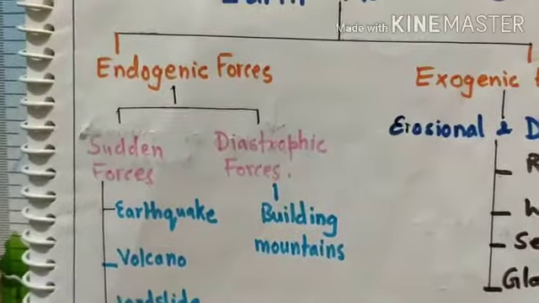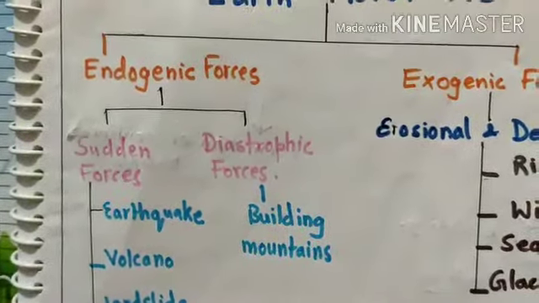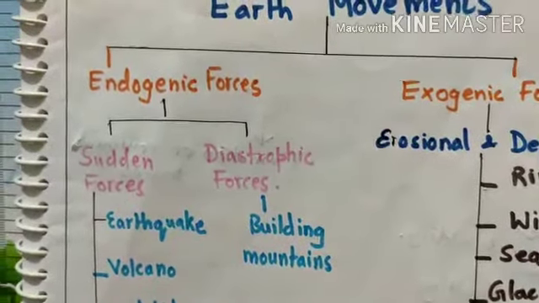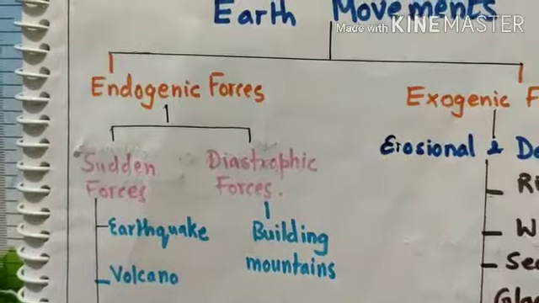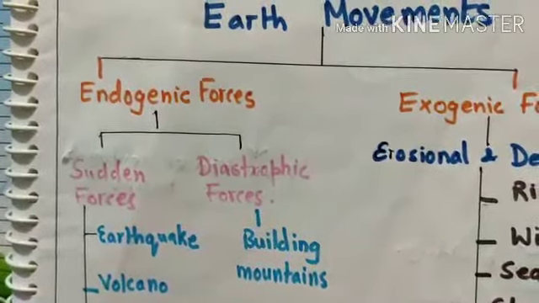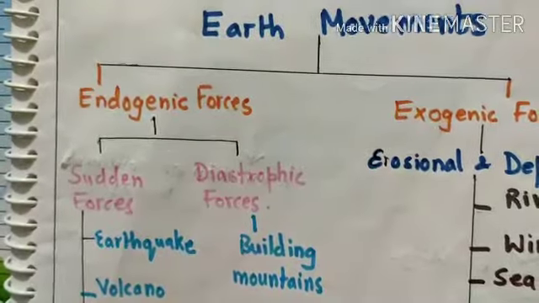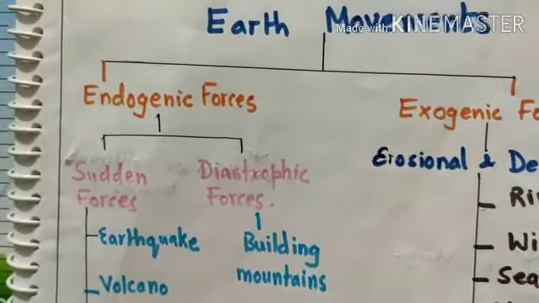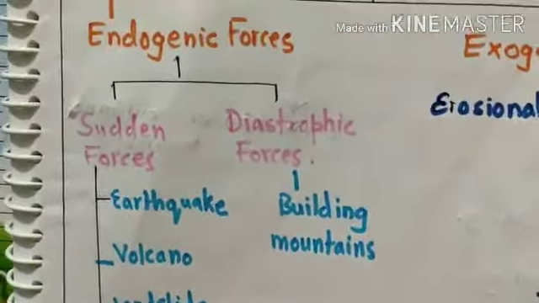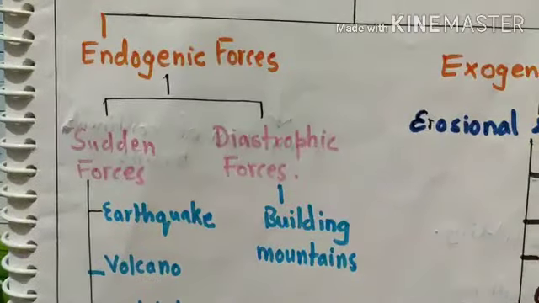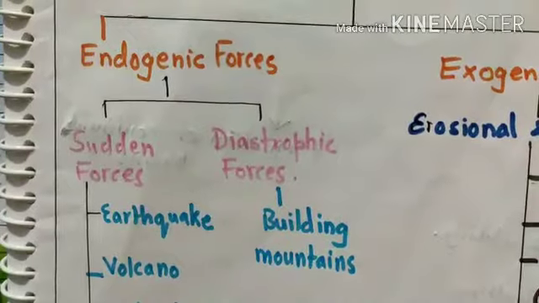Endogenic forces are the forces which act on the surface of the earth from internally. That means endogenic forces are caused when the movement in the tectonic plates happens and due to which some changes happen. So endogenic forces are of two types: sudden forces and diastrophic forces.